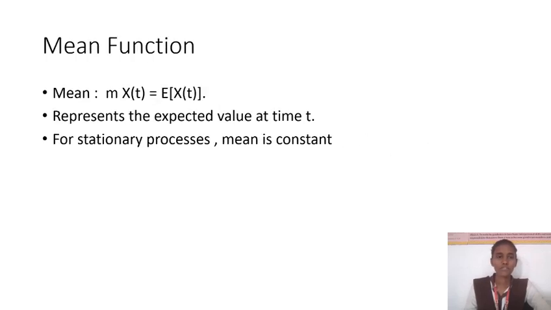Here is the mean function. The mean is m_X(t) = E[X(t)]. This is the formula of the mean function. It represents the expected value at time t, and for a stationary process, the mean is constant.